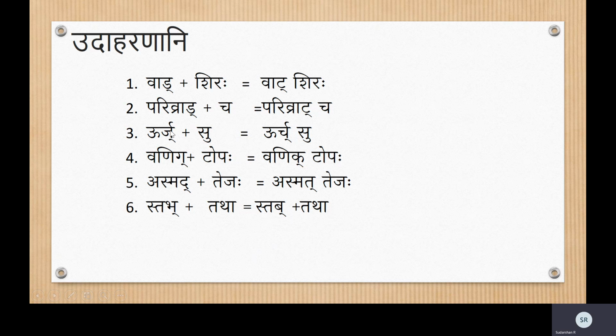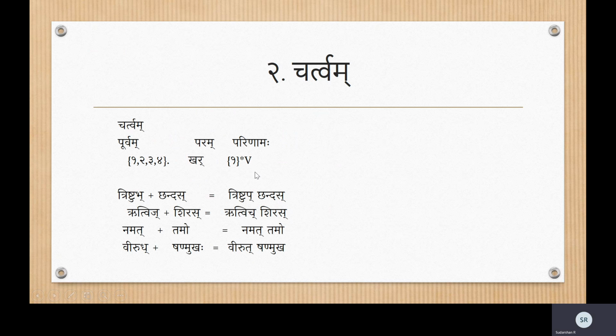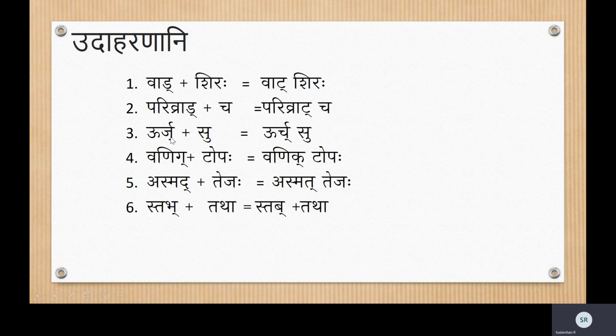Regardless, in this case we have Ja, Urj and Su. Su, Sa is Karkasha Vyanjana again. Okay, so do the Chartva Sandhi. Ja changes to Cha, because Cha is the first letter. You see here, you have to change it to the first. This is not 9, this is the Samskrita numeral 1. This is the first letter of the same row. Ja belongs to the second row, Cha, Chha, Ja. The first letter of that is Cha. Urch Su.